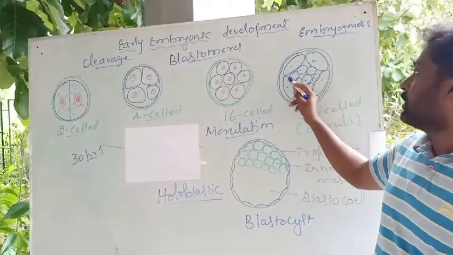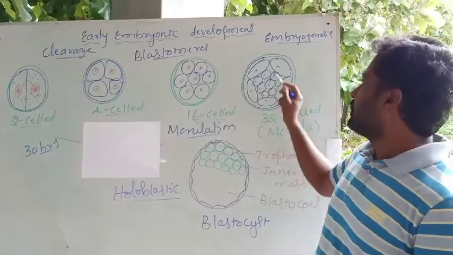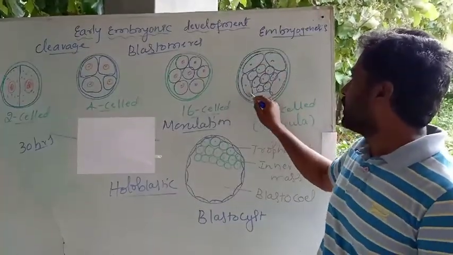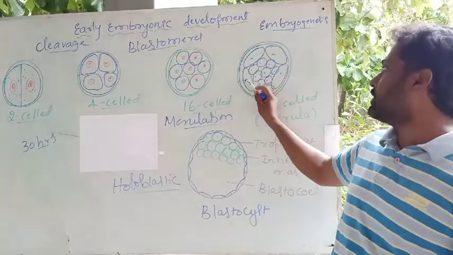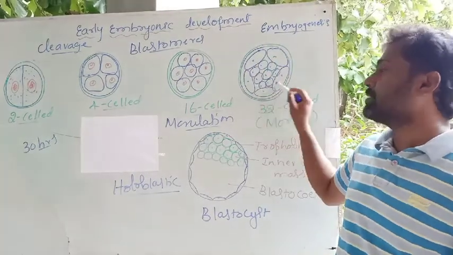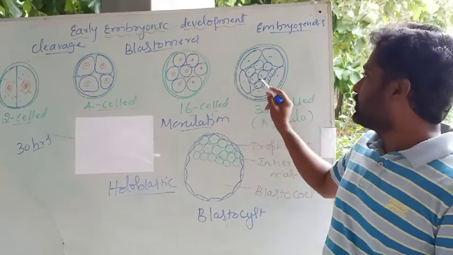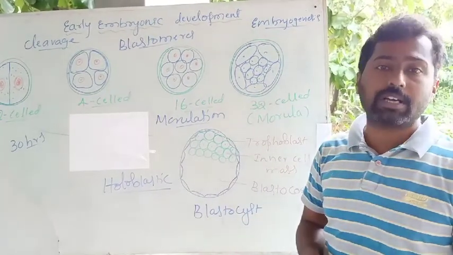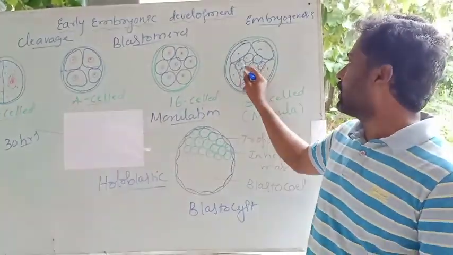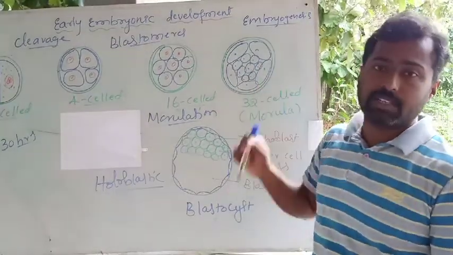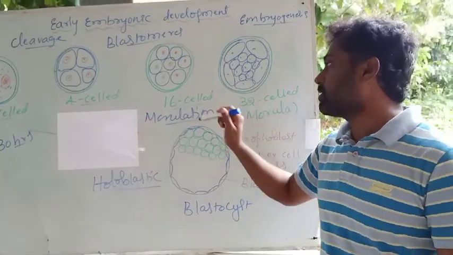See here, the 32 cells are arranged within the morula. Some of the cells are arranged on the outer side, and they are called peripheral cells. You can see in the diagram. Some cells are arranged on the inner side, and these are called inner cells or the inner cell mass. The outer cells are peripheral cells and these are the inner cell mass. Now this structure is what we call the morula, and that process is called morulation.